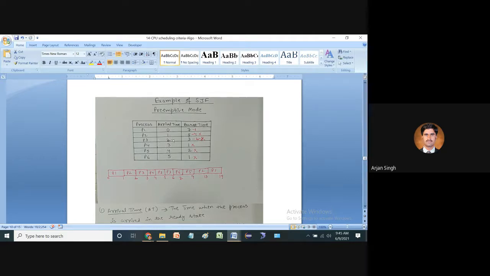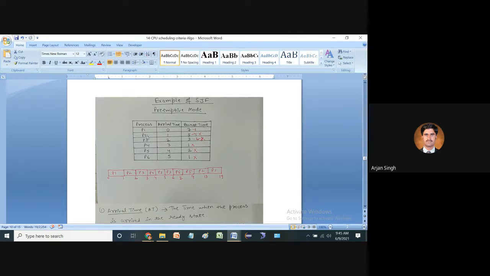Now we are using the preemptive mode technique, and in preemptive mode there is context switching. We consider how preemptive techniques are used with the help of burst time, because we must consider the burst time as well.